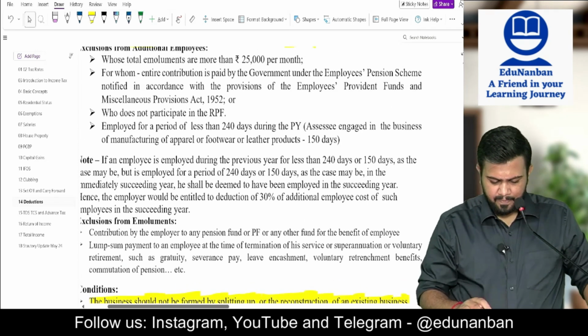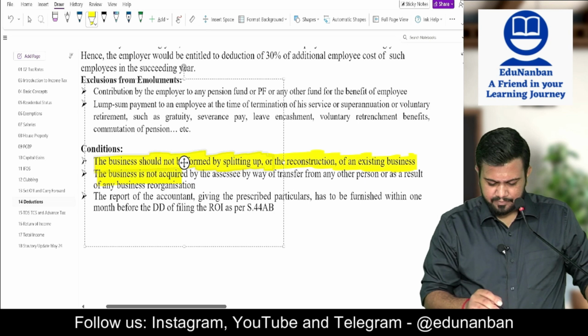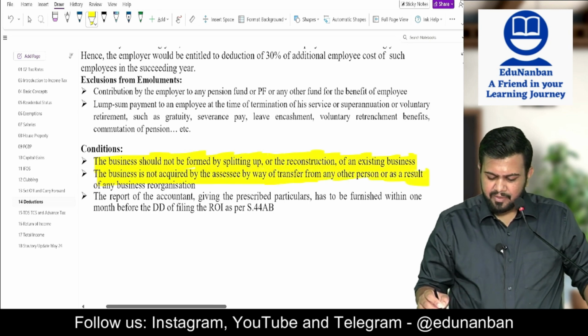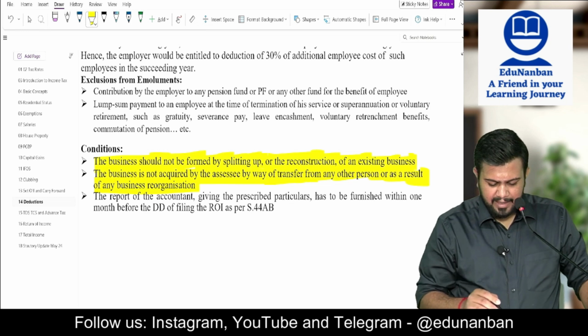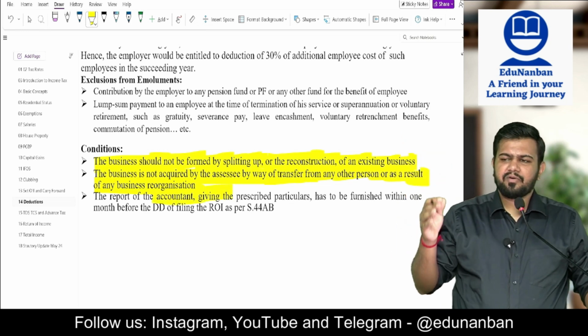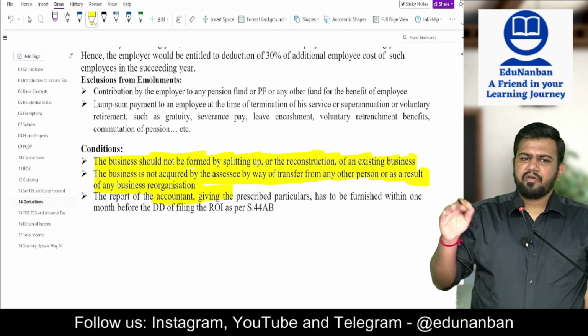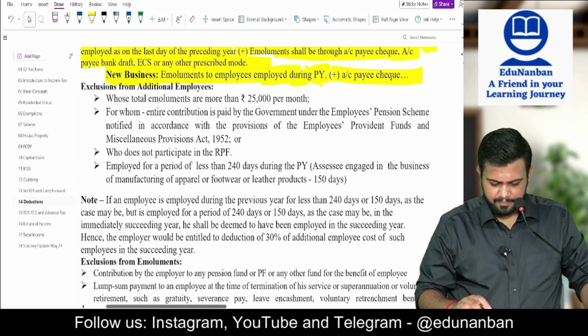Then the business should not be acquired by the assessee by way of transfer from any other person or as a result of business reorganization. And a report of a chartered accountant should be given. For this section also, the report of the chartered accountant is compulsory, one month prior to the due date of filing the return of income.